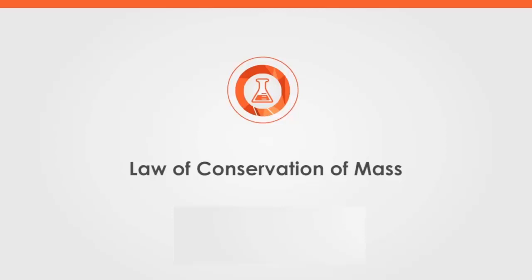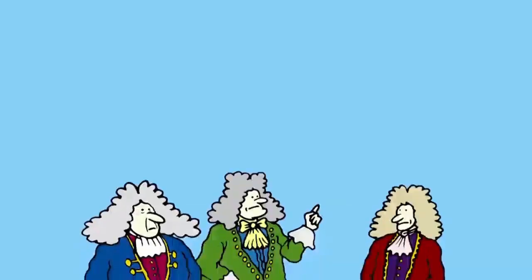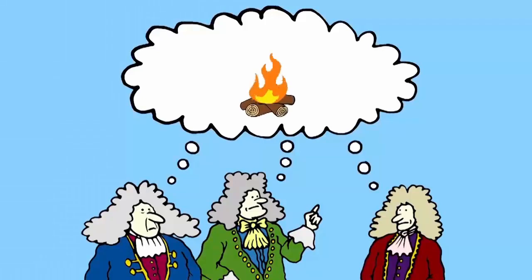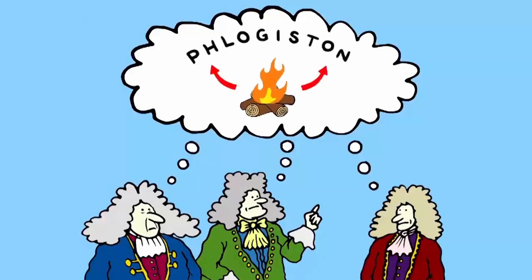In this video, we examine the historical and present-day significance of the law of conservation of mass. In the 18th century, scientists thought that when things burn, a substance called phlogiston came out of them.